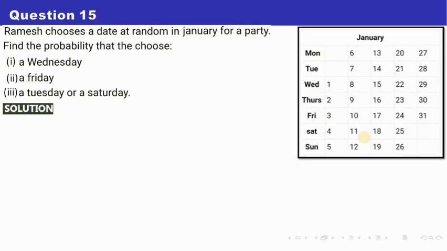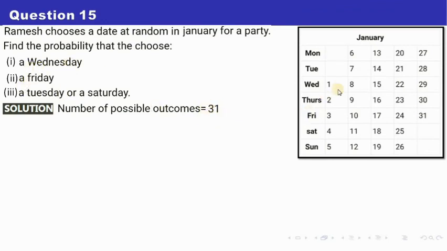Let us move on to the last question. The question says, Ramesh chooses a date at random in January for a party. There is a calendar given to you for only January. Ramesh wants to arrange a party on one of the days. Find the probability that he chooses Wednesday. The number of days is 31, so he can choose any one of these. So the total number of possible outcomes is 31.